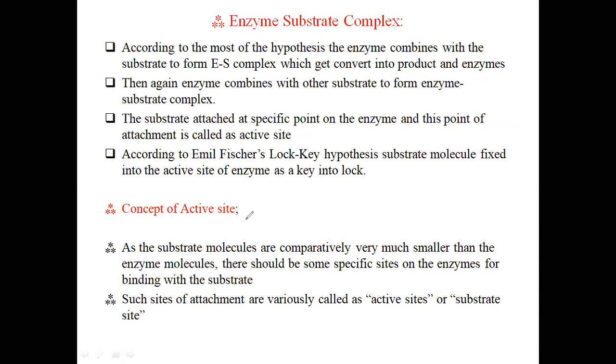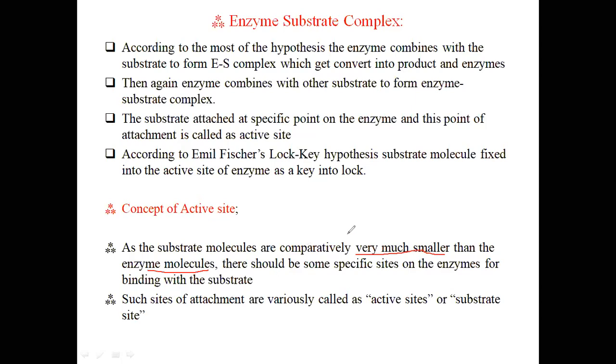The concept of active site is that the substrate molecules are comparatively very much smaller than the enzyme molecules. That means the enzyme molecules are larger. There should be some specific sites on the enzyme for binding with the substrate.